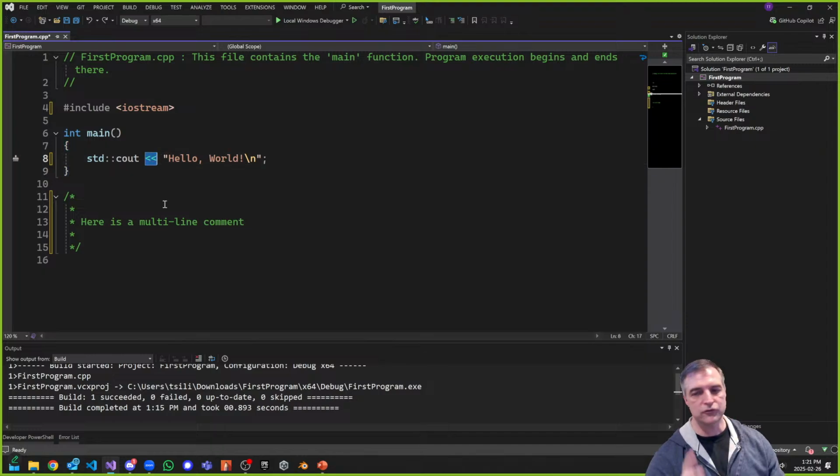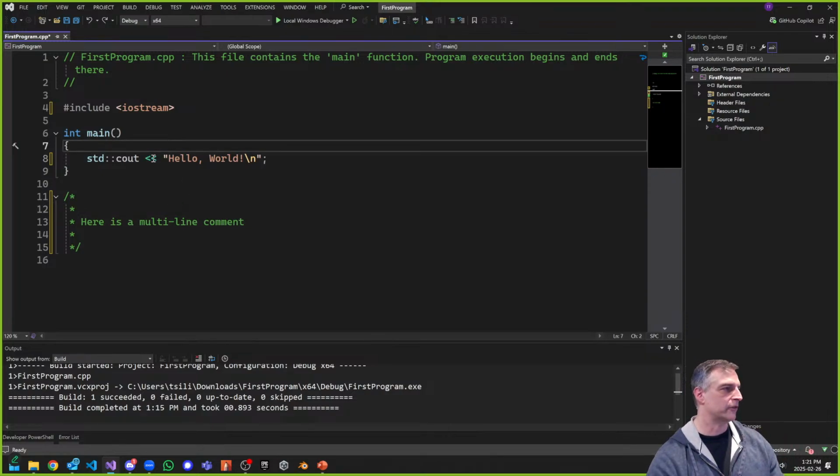There are two stream operators: the less than operator and the greater than operator. This stream operator takes whatever's on the right-hand side and sends it to the left-hand side. If I was going to annotate this a little bit just to make sure you can see it, all this stuff here kind of takes it and puts it here.